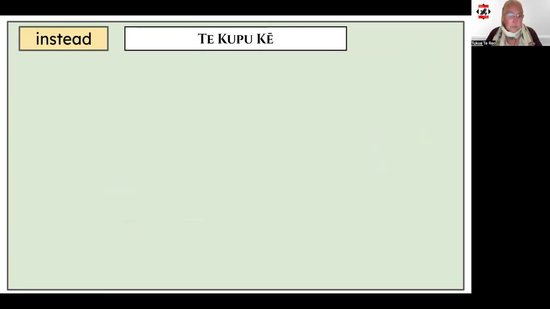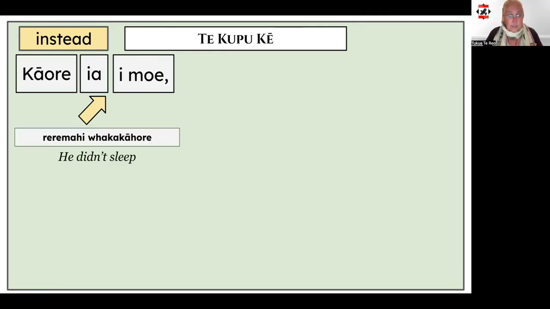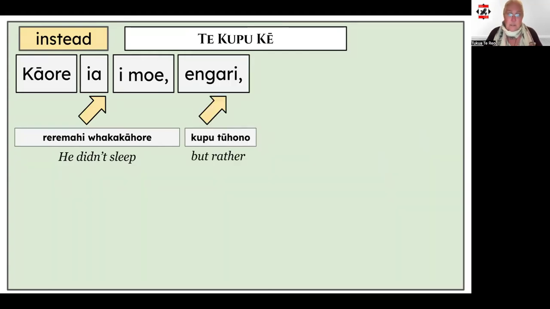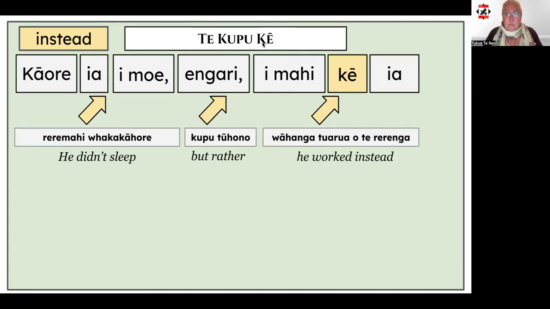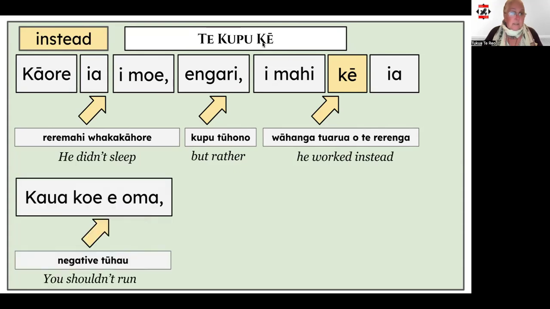Next up, we're going to use the kupu ke to mean instead. In these examples, I'm using a few of the different structures that I've introduced you to before. In the first one, I'm using a negated reremahi. Kāore ia i moe. He didn't sleep. And then the kupu tūhono, engari, which in this example means but rather. And then the second part of the rerenga kōrero, i mahi ke ia. He worked instead. In the second example, I've used kaua e, which is a negative command.